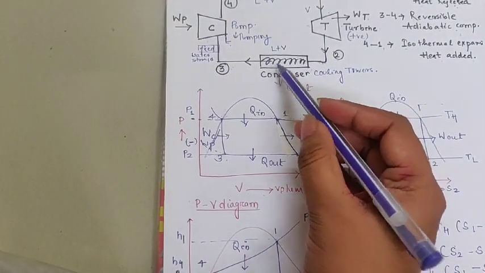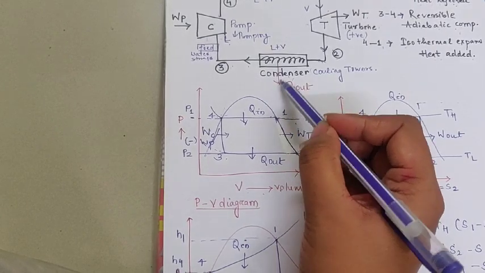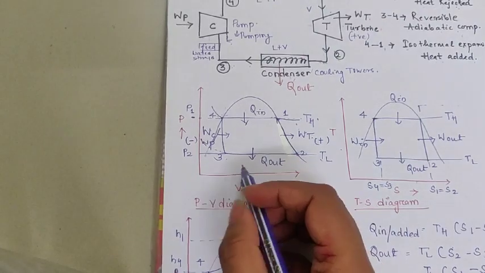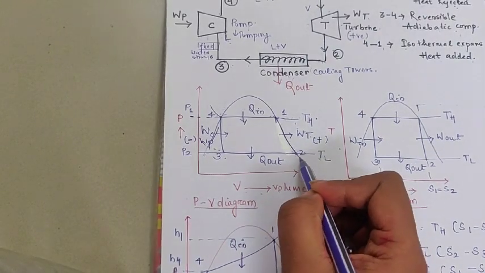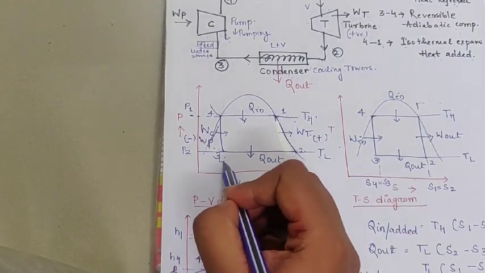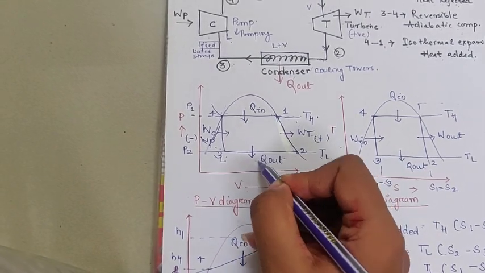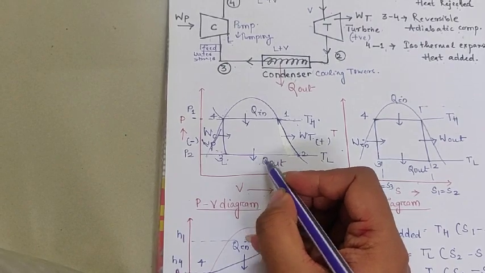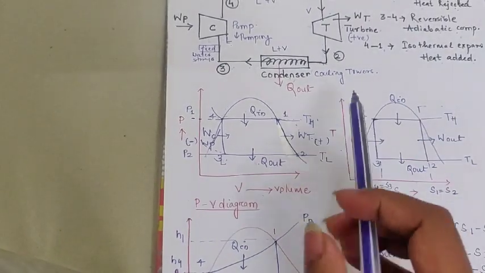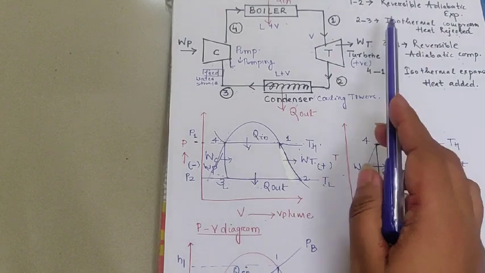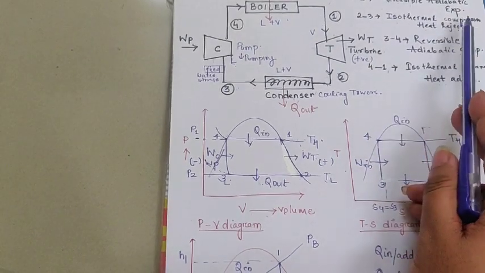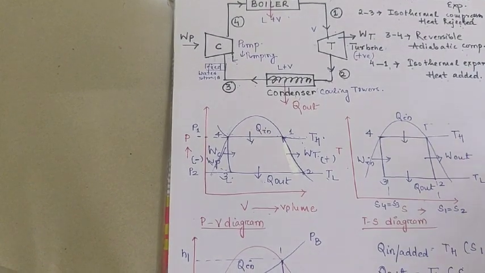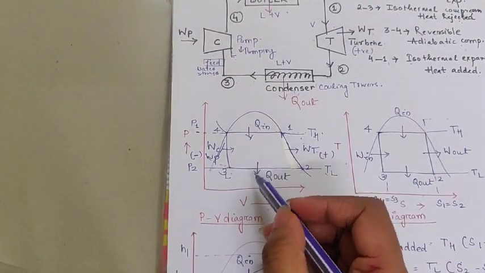Here from 2 to 3 you can see that is a condenser. The heat has to be rejected, because here the cooling takes place, which means the vapor has to be converted into liquid. So the heat has to be rejected. While this heat is rejected from the system, we can say that it is the isothermal compression with heat rejected, the heat rejected over here.